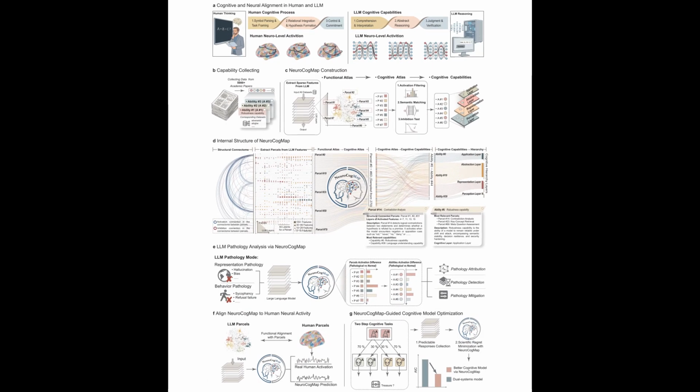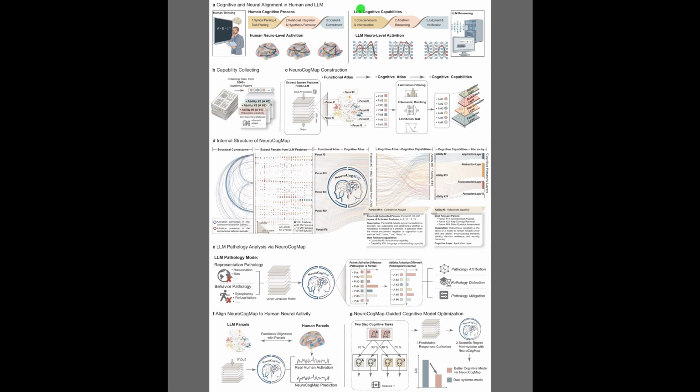Figure 1 illustrates the complete pipeline of this neuroscience-inspired framework, which begins in panels A through C by extracting sparse features from large language models to construct the functional atlas. Next, panel D details the internal structure, showing how structural connectomes link the individual parcels to a 4-layer cognitive hierarchy consisting of perception, representation, abstraction, and application layers.